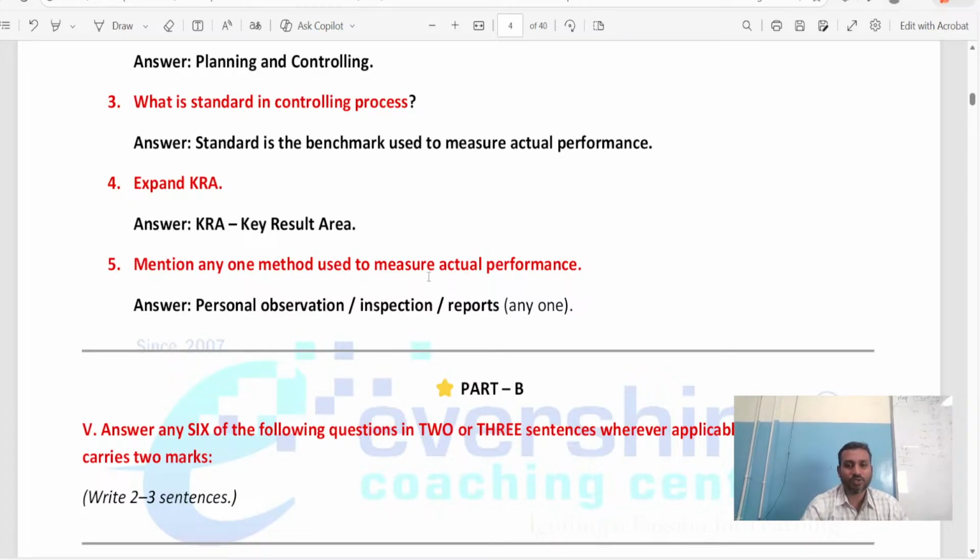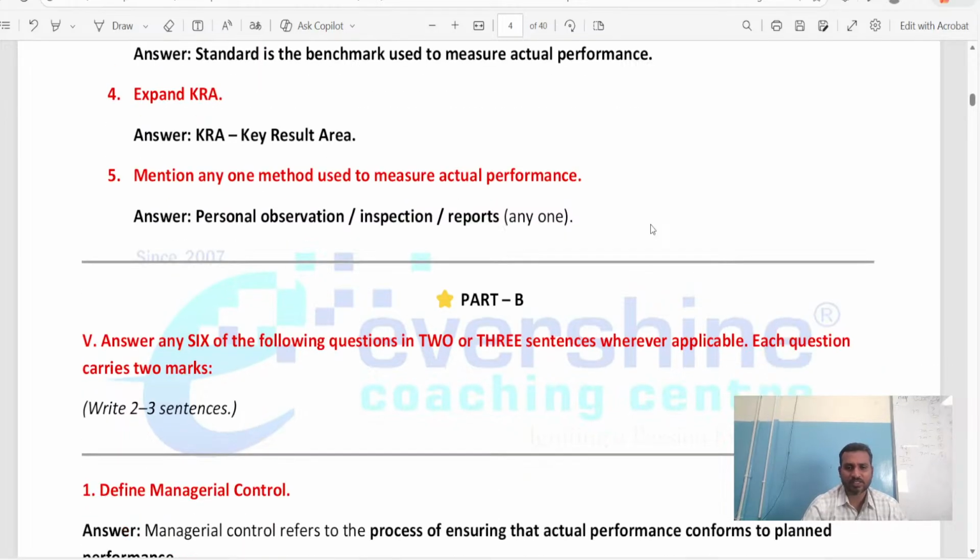Mention any one method used to measure the actual performance. Which method do we use? Either we do personal observation, or we do inspection, or we generate the reports. By seeing the reports, we can find the actual performance. By getting an inspection, by taking an interview kind of thing, we can find the actual performance. By observing them, we can find the actual performance. They said anyone, so out of these three, you can write anyone. That's fine. The main answer, that's enough.